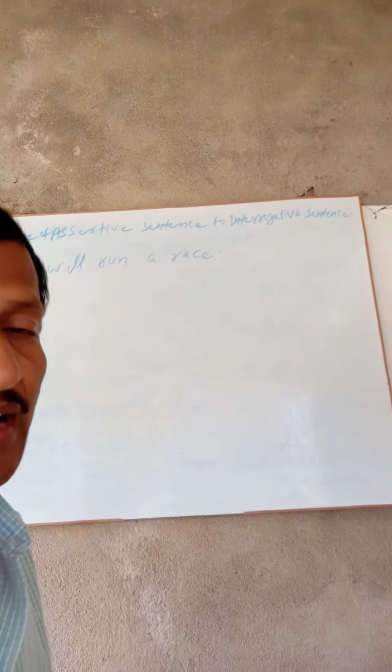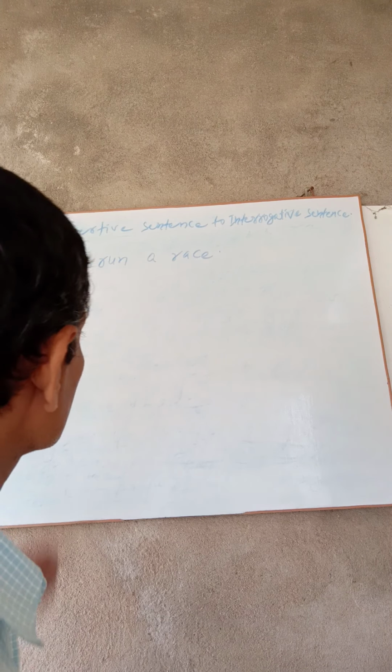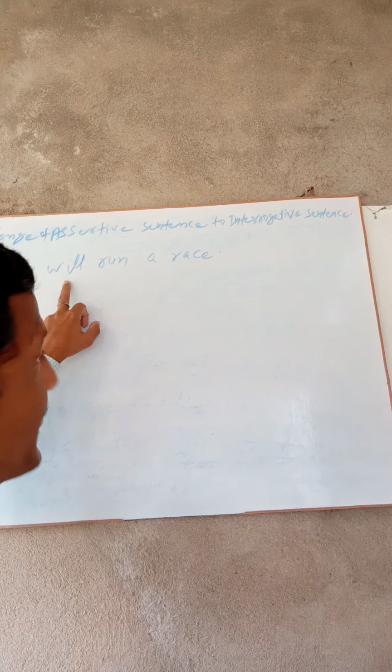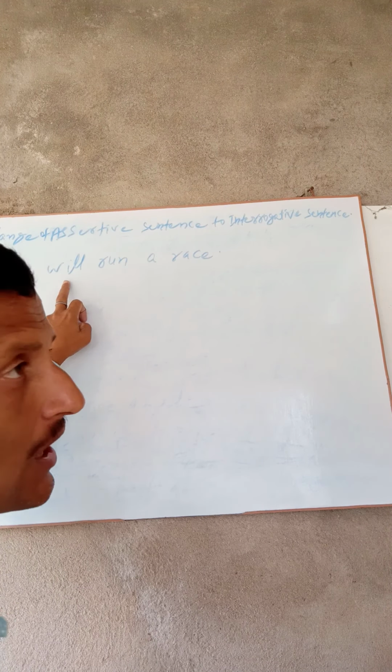Now we are in the present tense. When there will be application of shall, will or will be, will is also a modal verb. It comes earlier in an interrogative sentence. Will he not run a race?